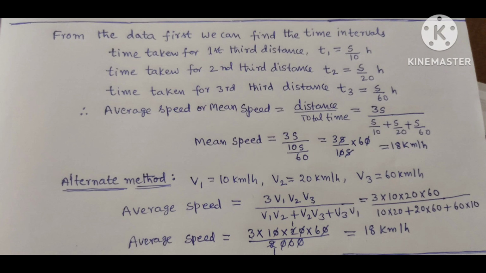When we solve this problem, we get mean speed equal to 3S by 10S into 60, equal to 18 kilometers per hour.